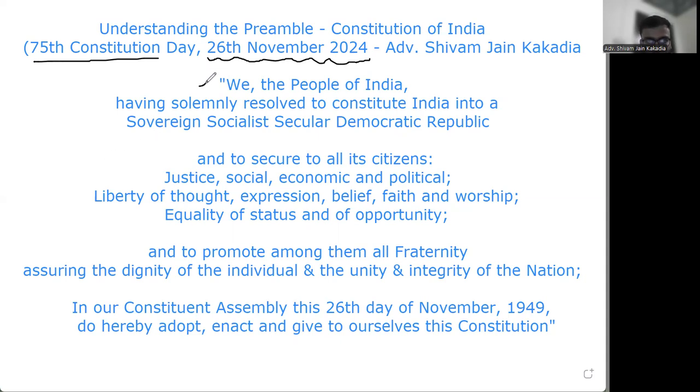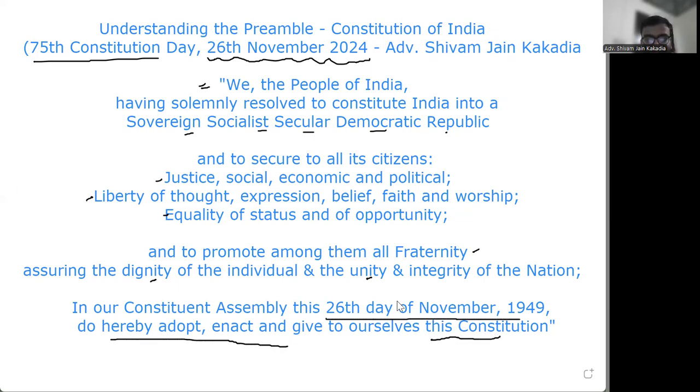I'm just reading it out for you once. We, the people of India, having solemnly resolved to constitute India into a sovereign, socialist, secular, democratic republic, and to secure to all its citizens justice, social, economic, political, liberty of thought, expression, belief, faith, and worship, equality of status and of opportunity, and to promote among them all fraternity, assuring the dignity of the individual and the unity and integrity of the nation, in our Constituent Assembly on this 26th day of November 1949, we hereby adopt, enact, and give to ourselves this Constitution.